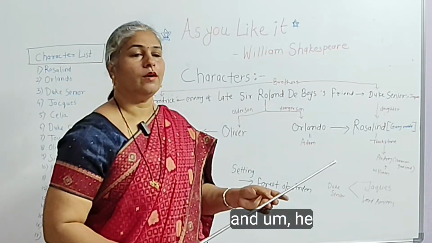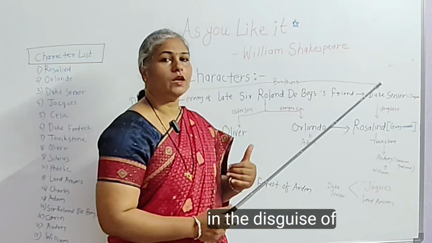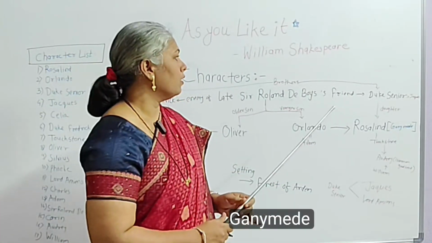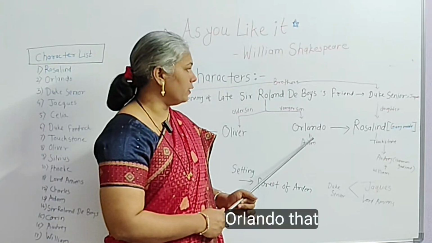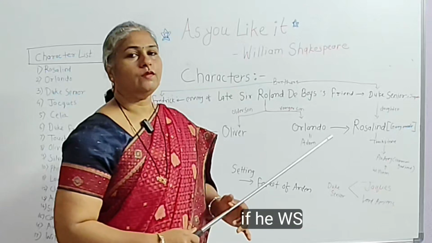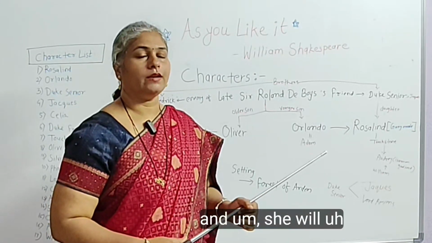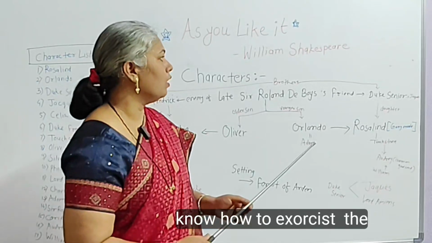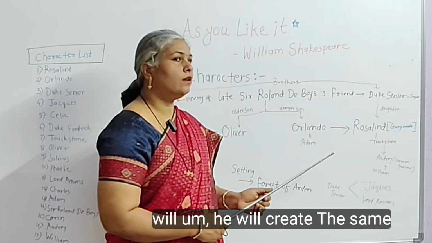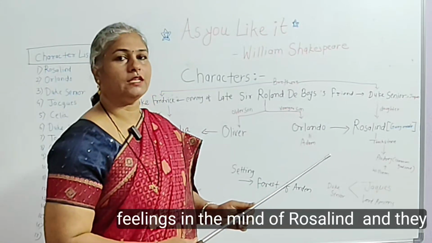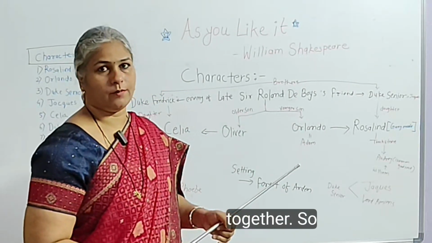Rosalind, in the disguise of Ganymede, told Orlando that if he woos her every day, she will know how to exorcise these feelings, and he will create the same feelings in the mind of Rosalind, and they will be together.